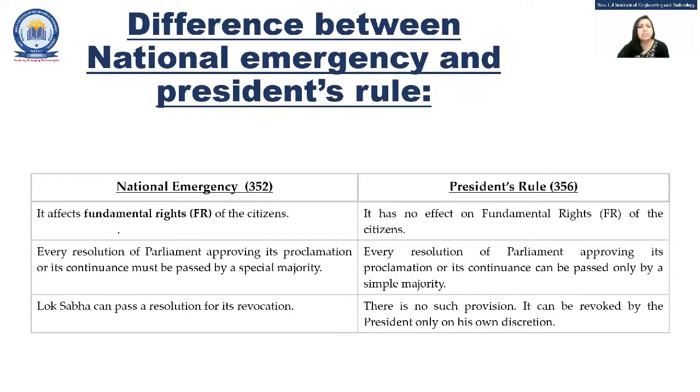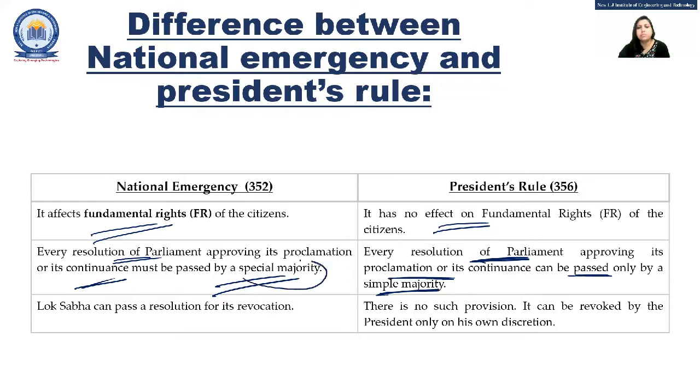As well as when national emergency is there, definitely fundamental rights get affected. Here it has no effect on fundamental rights in president's rule. Every resolution of the parliament approving its proclamation or continuance must be passed by a special majority. Okay. And here every resolution of parliament approving its proclamation or continuance can be passed only by a simple majority. So here things will be passed by the special majority for the national emergency. Here only simple majority is required.